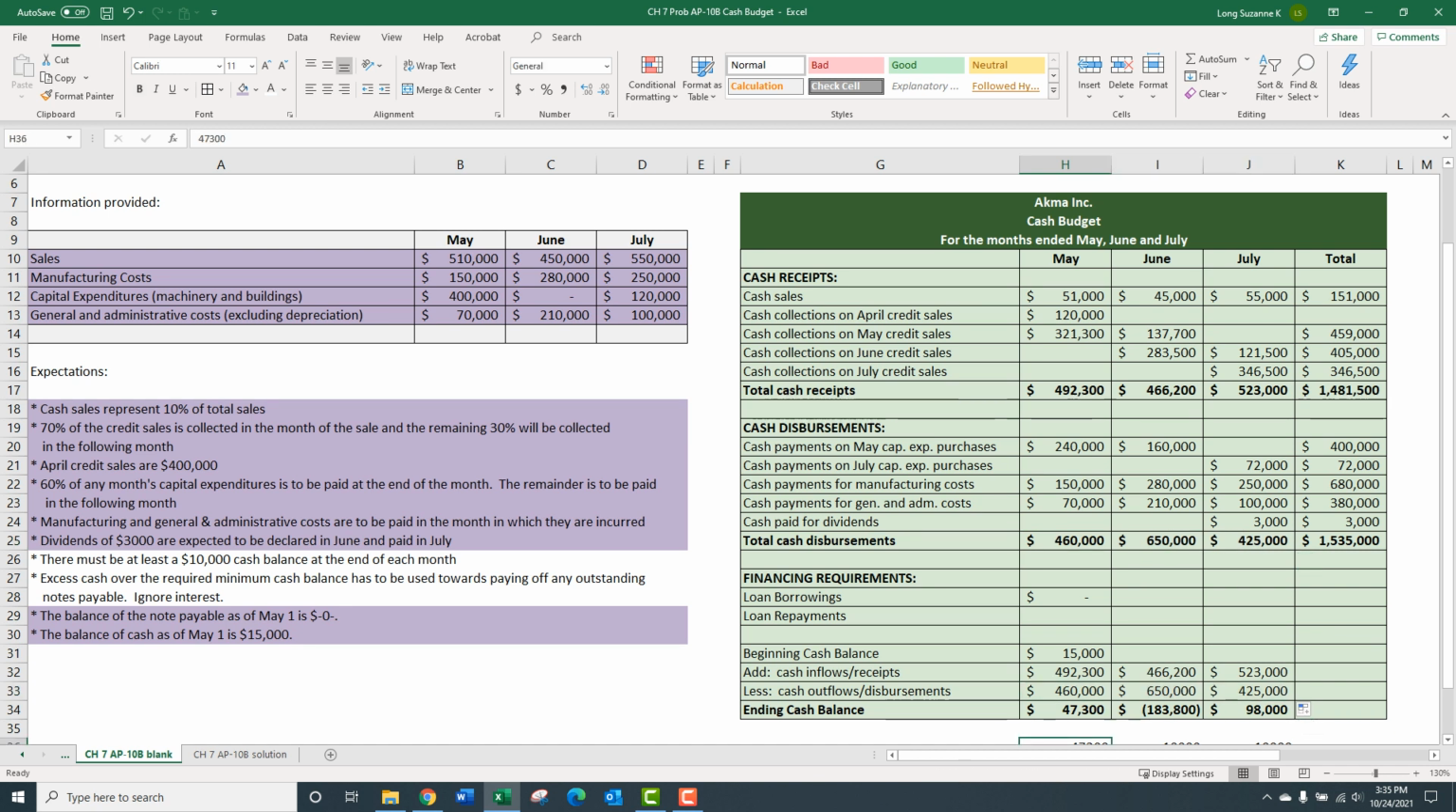Oh, by the way, notice that everything is positive. Everything is a positive whole number. And as we're working through these, like here, I did a formula equals beginning plus receipts minus disbursements equals ending, that kind of thing. So we've got an ending cash balance of $47,300. Do we need to do anything? No. Must be 10,000 cash balance at the end of the month. Okay, we're good. We've got 47,000, so we're doing just fine. We do not need to borrow anything, and there's nothing to pay off, so I'm just going to put another 0 in there. So these are both 0.